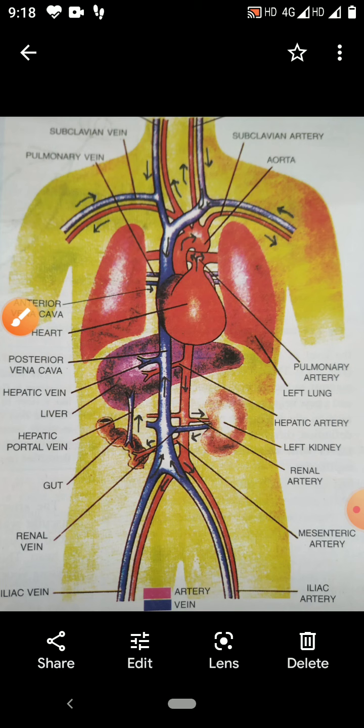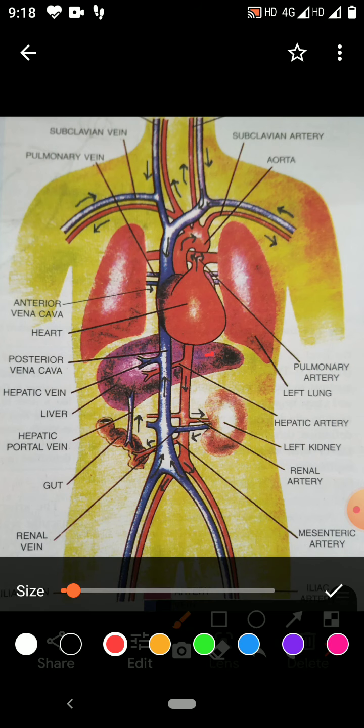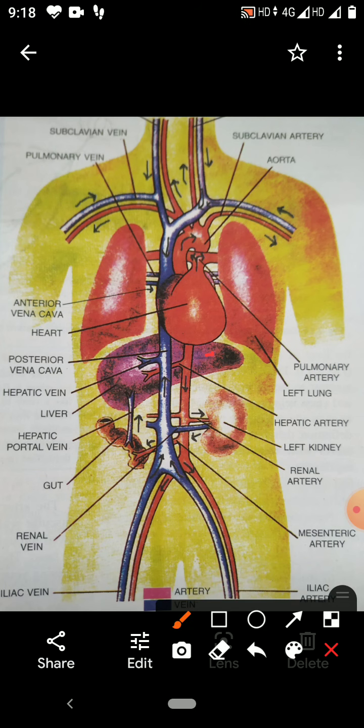Now here you see the blood vessels which take the blood away from the heart. Those blood vessels are arteries. As you see, these blood vessels are arteries, which are shown in reddish color. They carry the blood away from the heart.